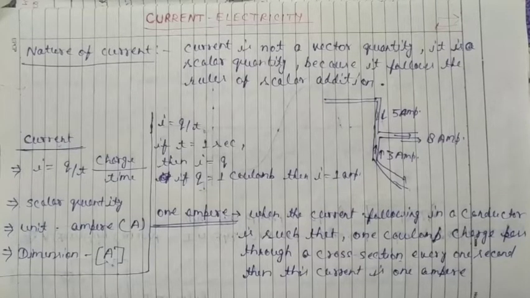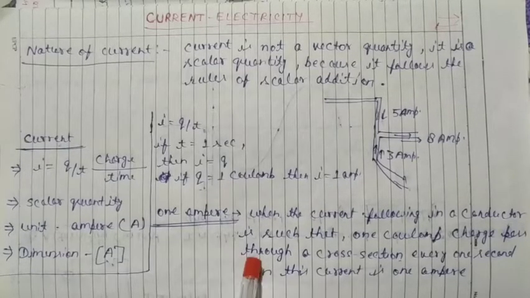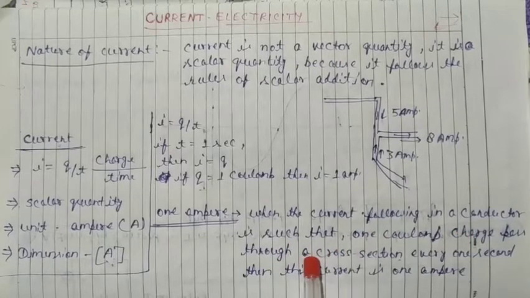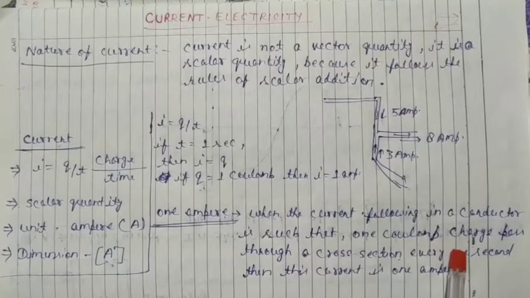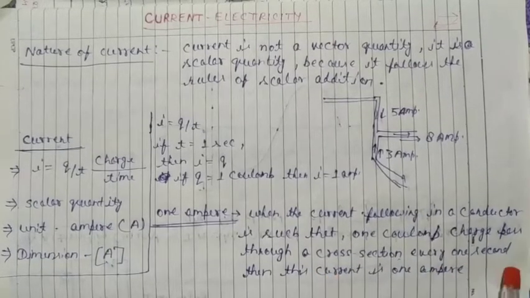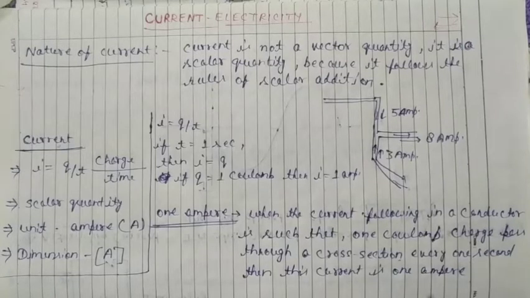So when the current flowing in a conductor is such that 1 coulomb charge passes through a cross section every 1 second, then this current is 1 ampere.